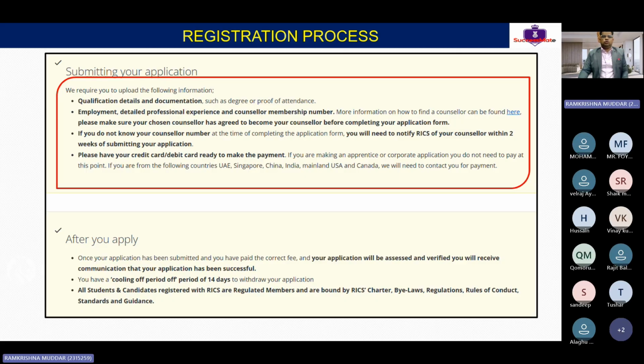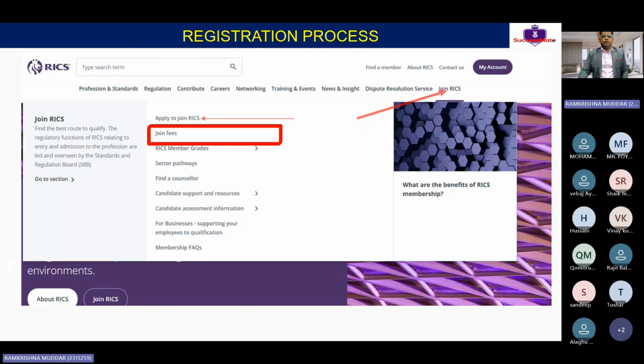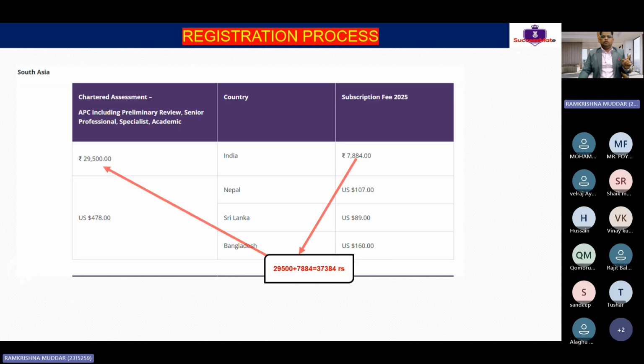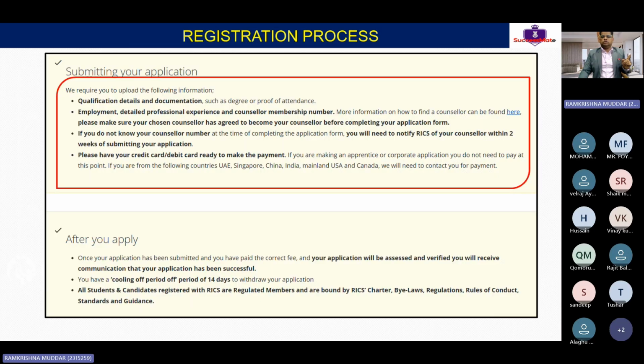So let's move to the next slide. So we know what the fees are now. Now we'll come back and we'll see how to apply to join RICS. Clear, guys? So we were in these slides. We finished this. Okay, this one is also over.